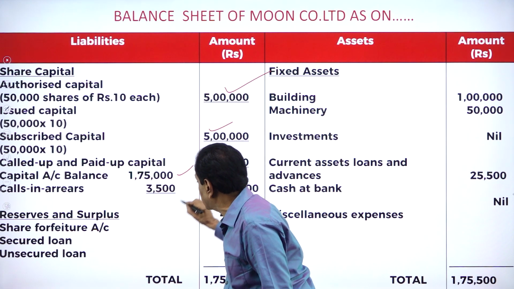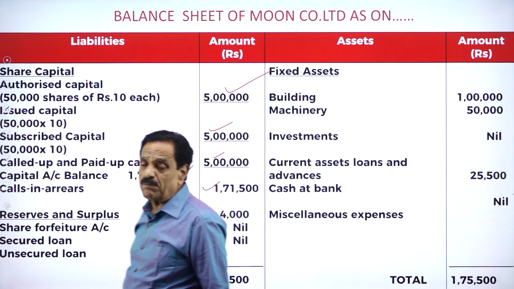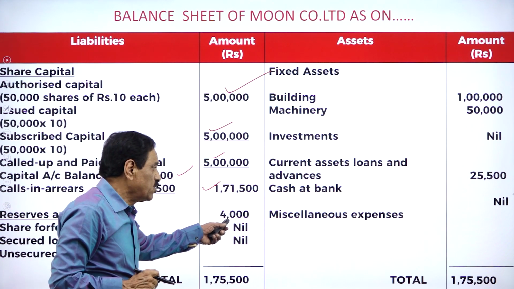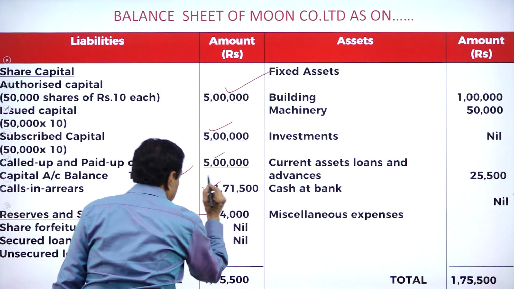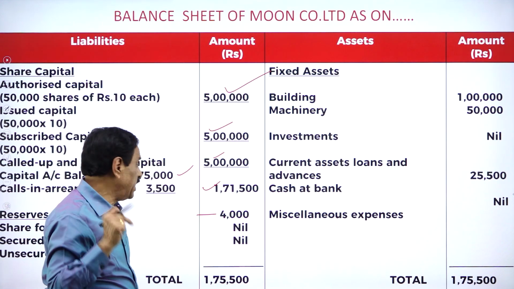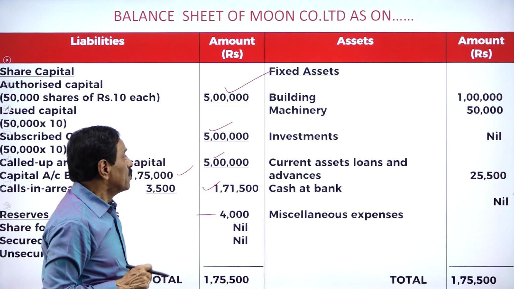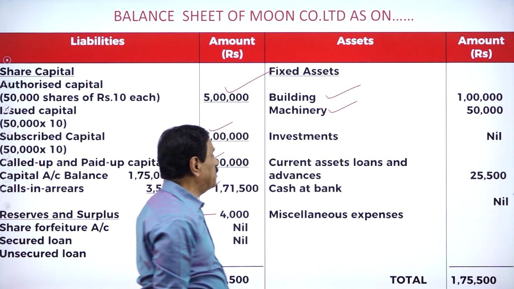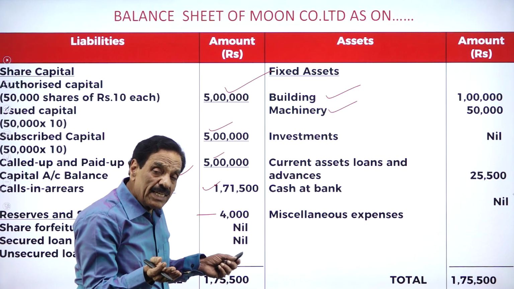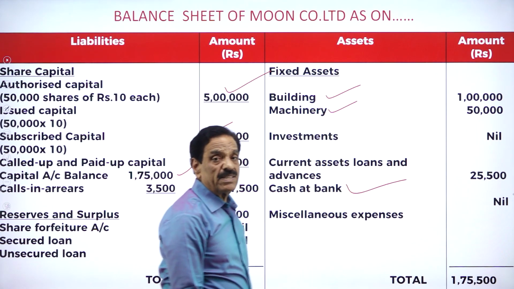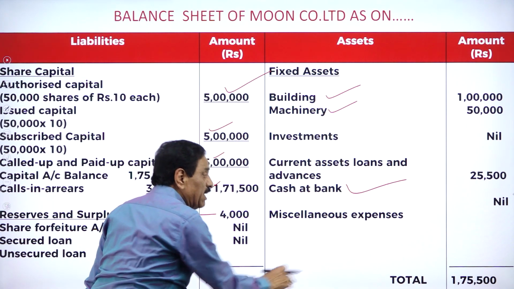How much calls in arrears? 3,500. How much did they pay up? 1,71,500 we got. Here, I show you the capital reserve: forfeited, not reissued. The first man 1,000, the second man 3,000, totally 4,000. So we purchased the building. It's a fixed asset. No investment there. Your cash at bank is a current asset. Your current asset shows how much money? 25,500.